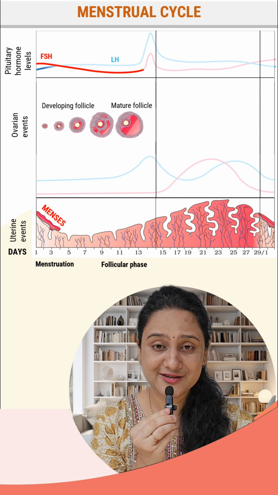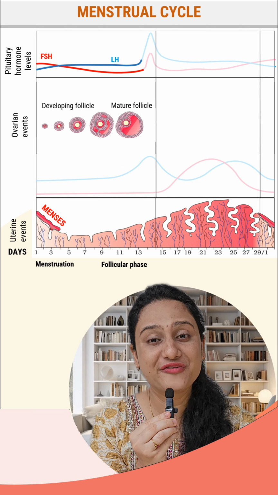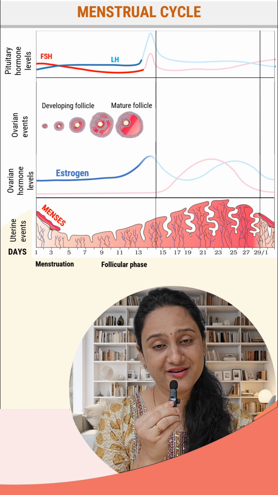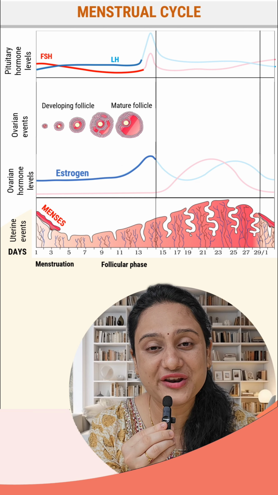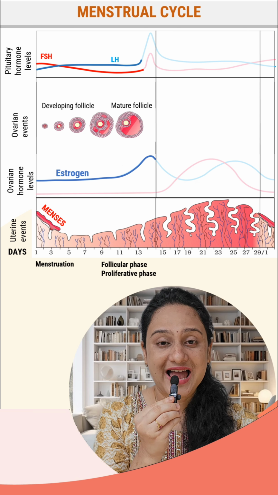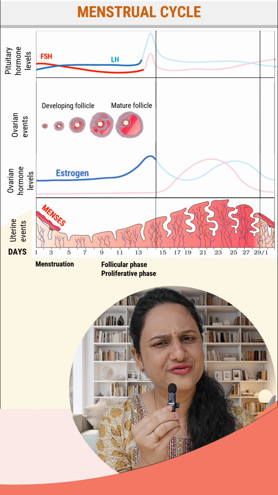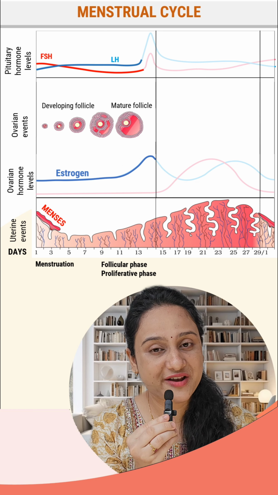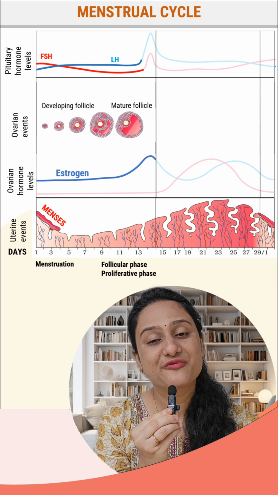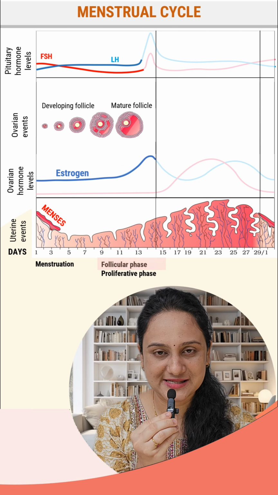These follicles are responsible for formation of the ovarian hormone called estrogen, and estrogen in return is responsible for proliferation of the broken down endometrial lining. Hence, from the uterus point of view, we call this phase the proliferative phase, but from the ovarian point of view, we call this phase the follicular phase.